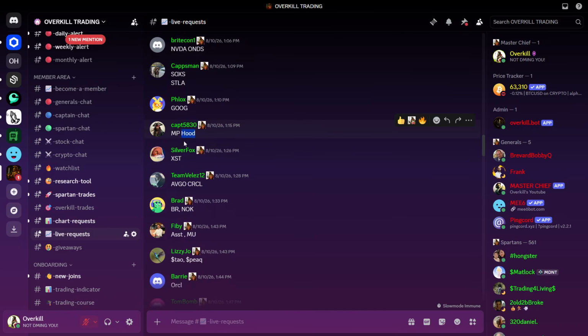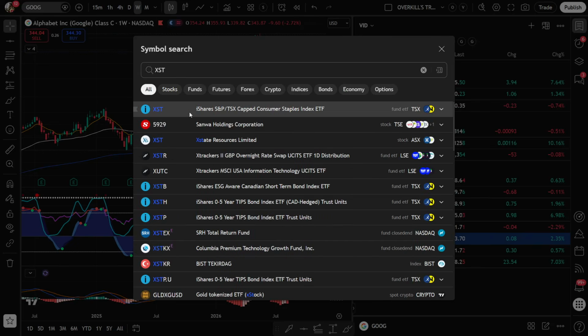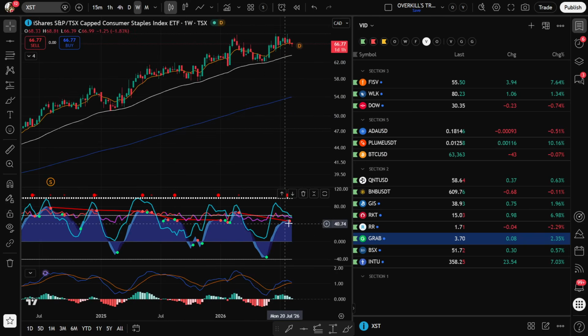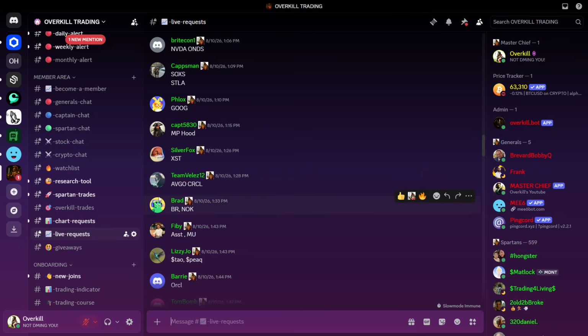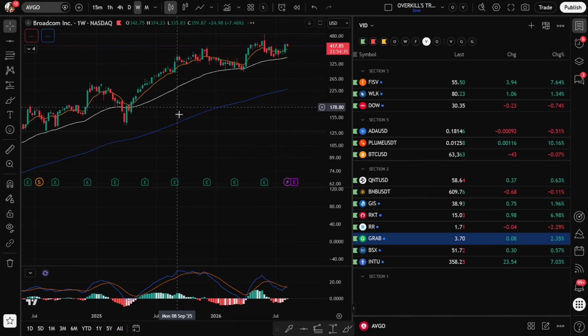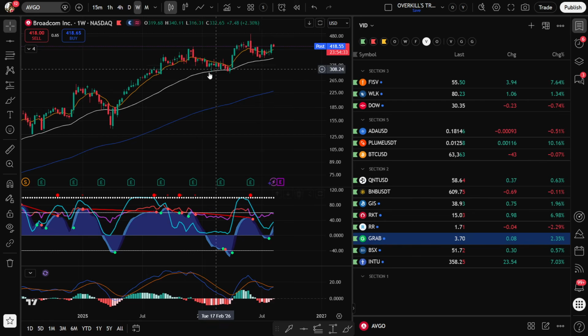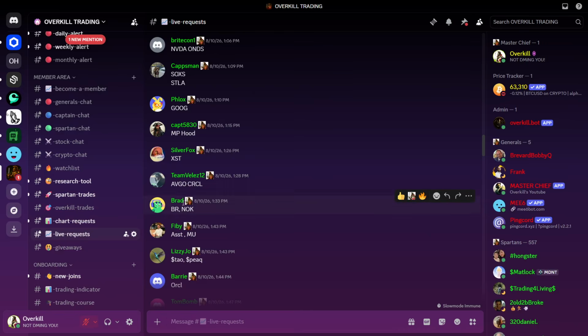XTS, well, we covered MP, we covered Hood already. XTS or XST, covered this yesterday. Again, red dot. That thing looks like it's coming down. AVGO, Broadcom, also another chip stock. Again, had a huge move over the last couple of years. Just not interested. Want to buy it closer to 225. Circle.